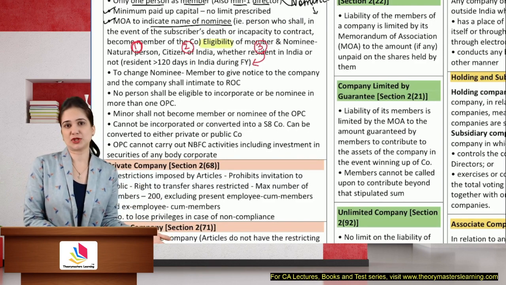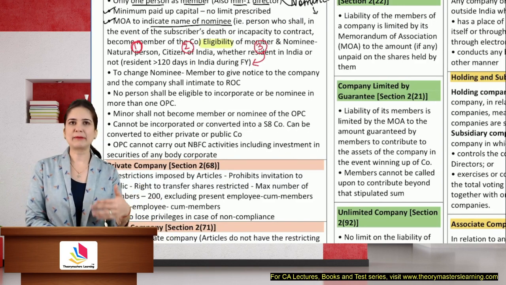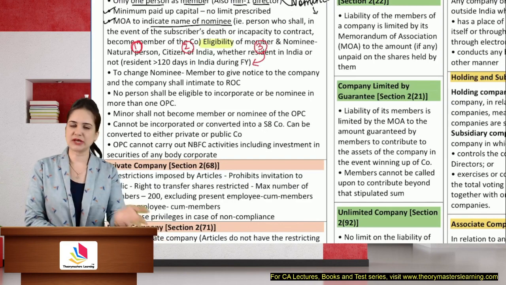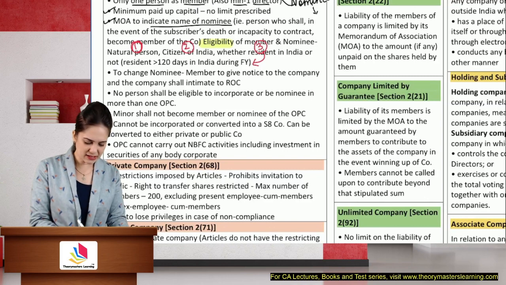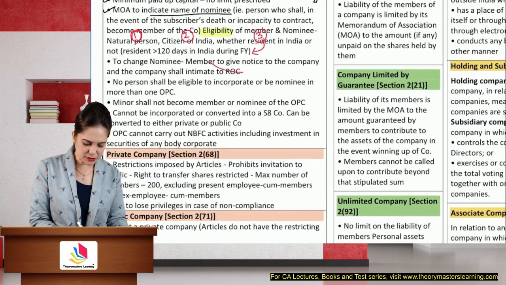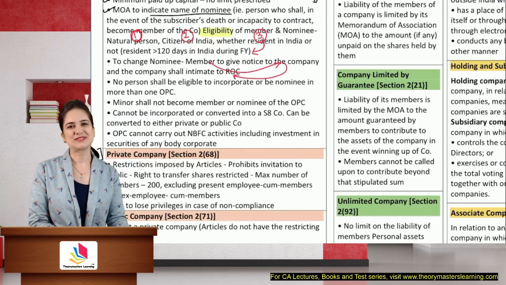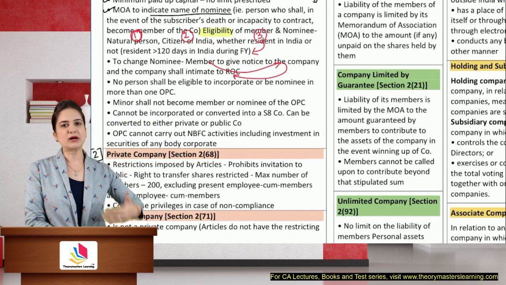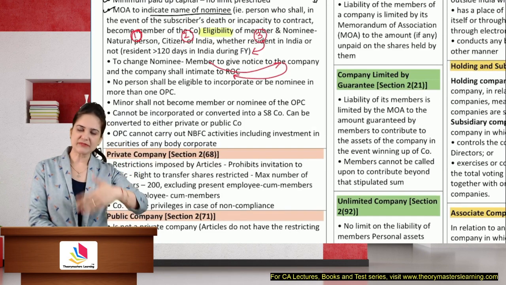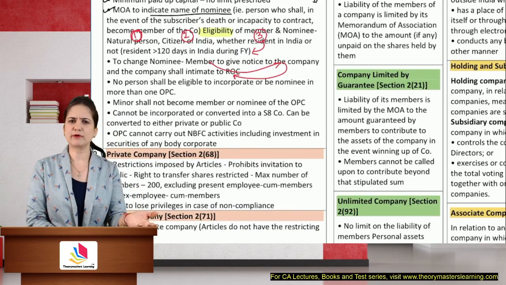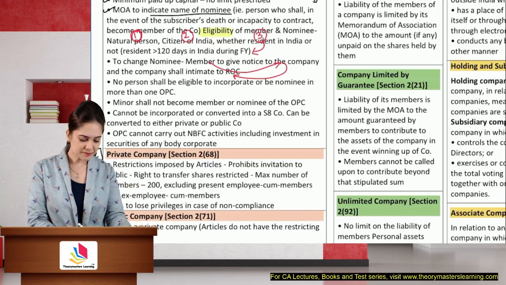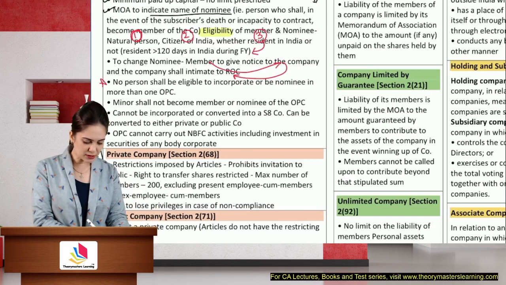What if I want to change a nominee? You know, the nominee dies, or maybe I fought with the nominee. I want to change. There is some dispute. A nominee can be changed. In that case, the member will give notice to the company and the company will give notice to the ROC that we have changed the nominee, and also give the name of the new nominee along with his consent. This is again very important, students.